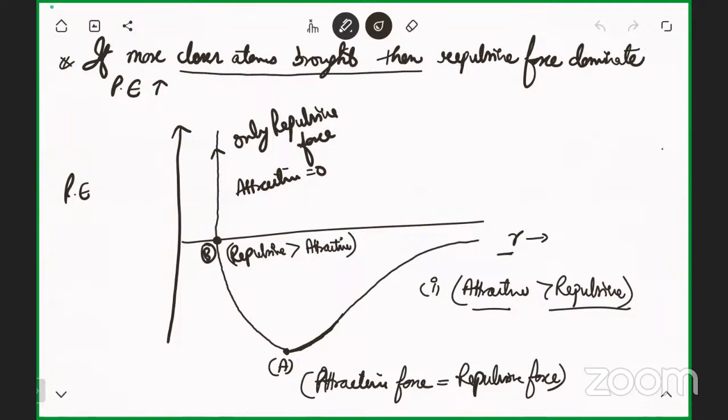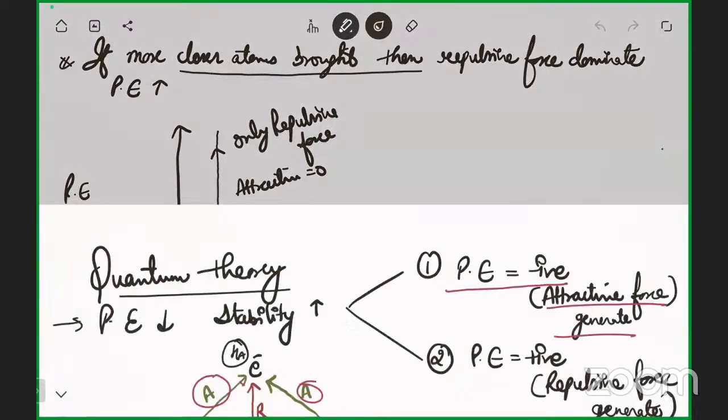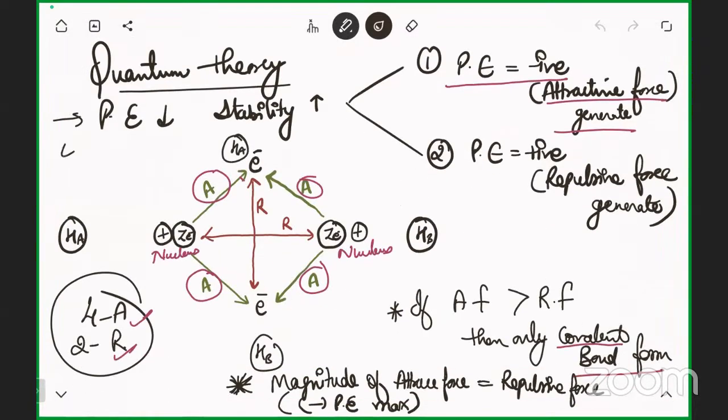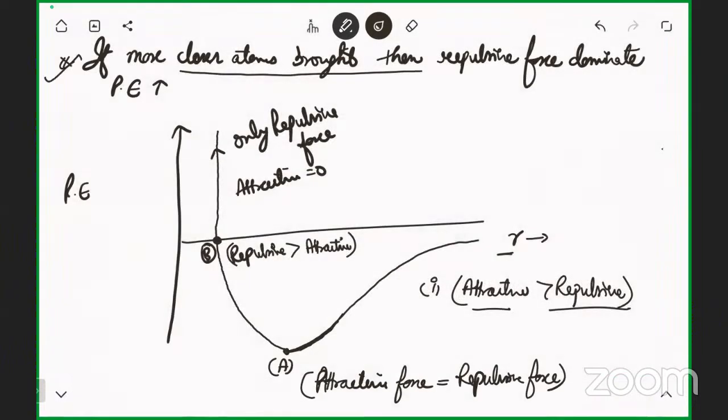You want to ask anything? Anyone? Just 5 conditions, okay? First one, second one, third one, fourth one, and this fifth one. No need to remember this graph.